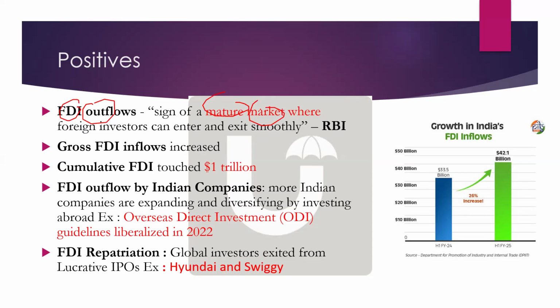It means, like we are talking about capital convertibility, which anyway is not fully there in India, but still, if FDI outflows are going out immediately, there is easy entry and exit. That flexibility is there. So the RBI says that though FDI outflows have increased, this clearly shows a sign of a mature market where foreign investors can enter and exit smoothly. This is how you defend the question as well, like if they ask you to critically examine that FDI inflows have decreased, because one FDI question was already asked in PYQs.